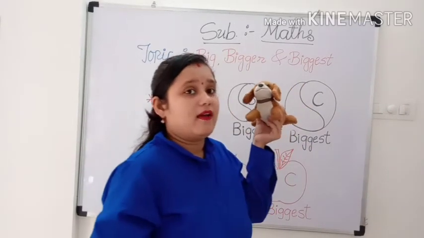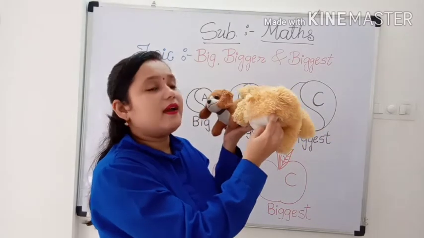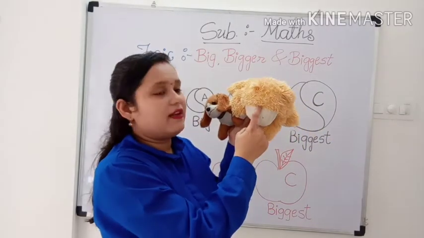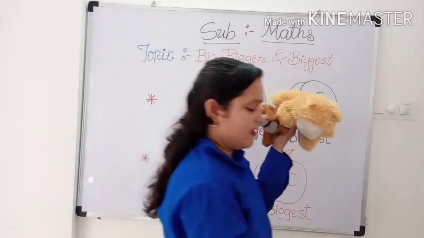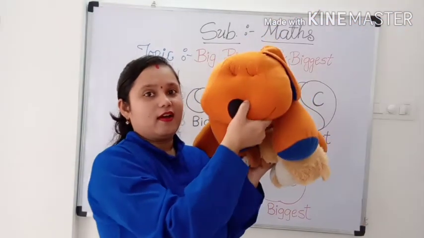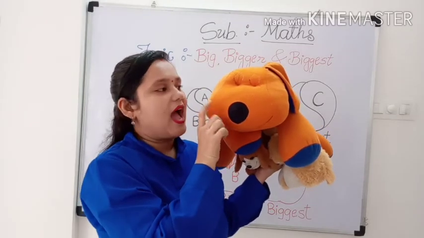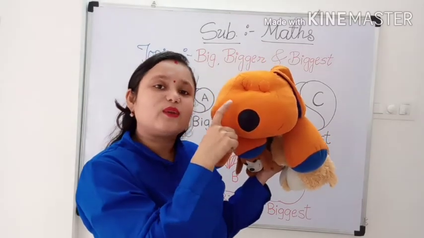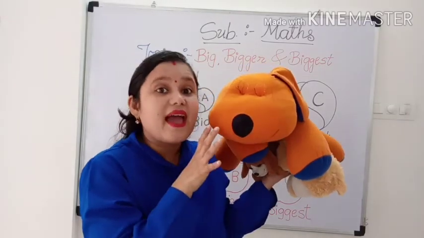This is big and this is bigger. So I will give B tag to this doggy. And look here, biggest. I will give C tag to this dog. This is biggest.